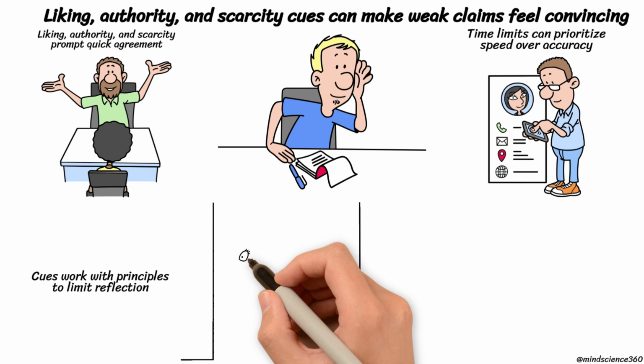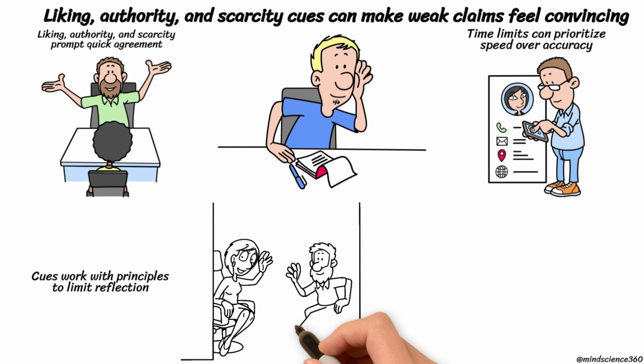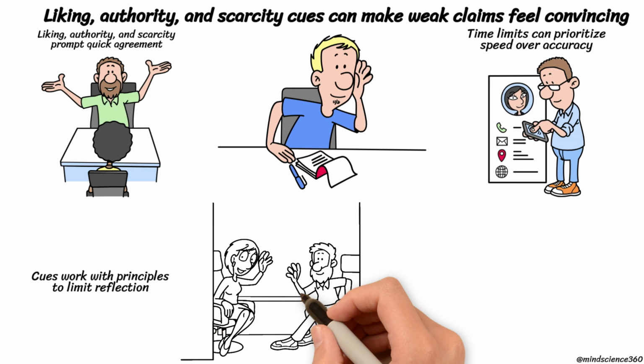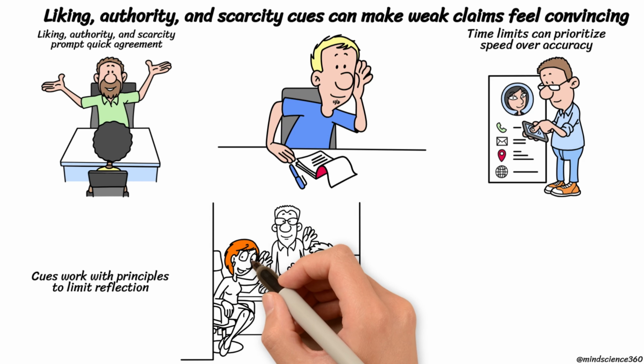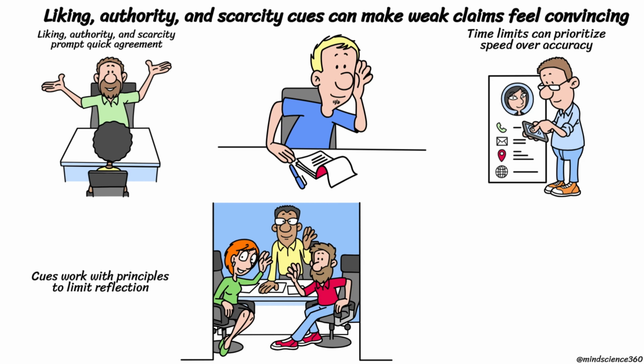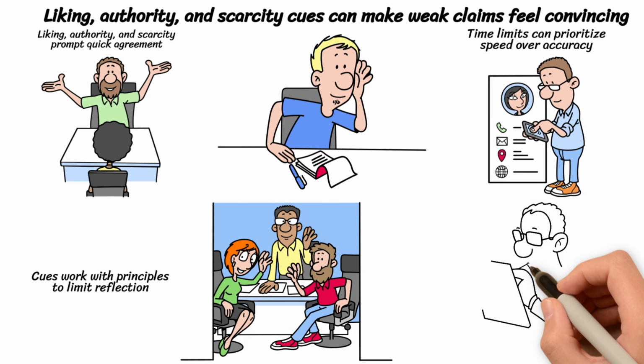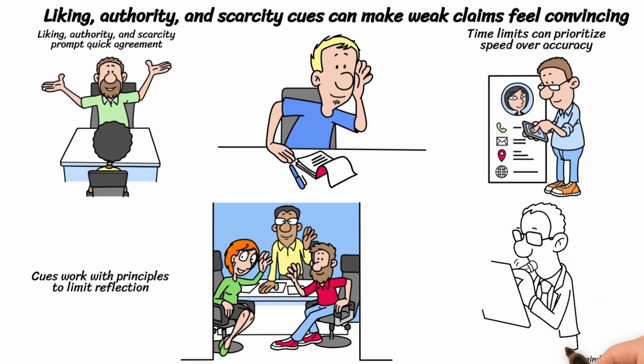These cues often work alongside principles like reciprocation, consistency, and social proof to further diminish reflection. When these elements come together, the decision can seem obvious, even if the supporting evidence is lacking or irrelevant. Starting with protection involves separating the individual from the proposal and directly verifying credentials and assumptions.